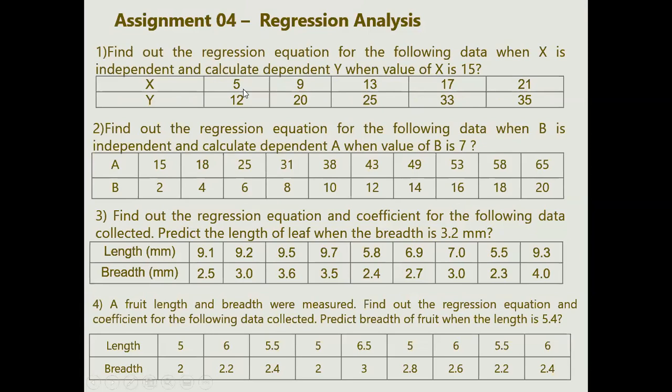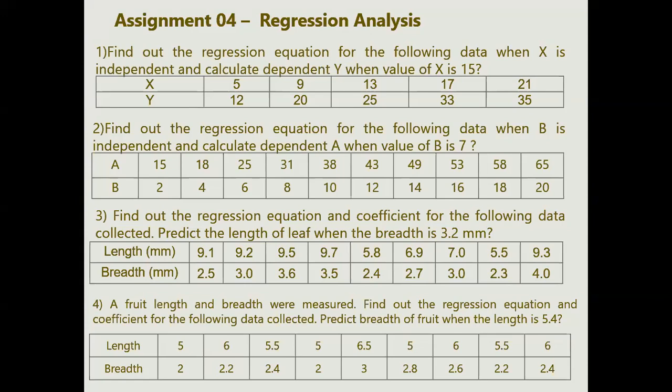The same data has been used: 5, 9, 13. So what was the correlation? Very strongly positive correlation. Okay. And what is the value? 0.986. 0.989. Okay.